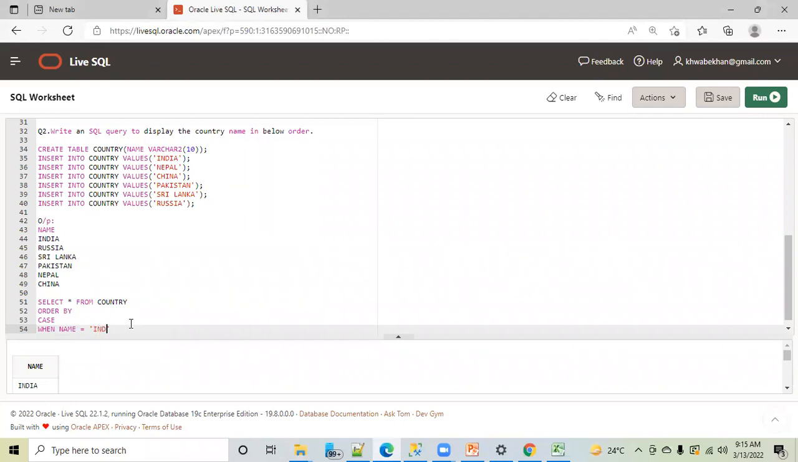So name is equal to India. When name is equal to India, then 1. Okay, what should I write after this? India we have kept at the first position. Then what do you want? Russia at the second position, right? So what do I have to write? Please help me.